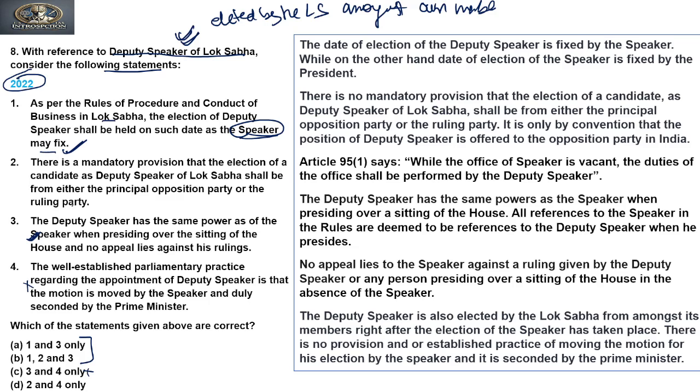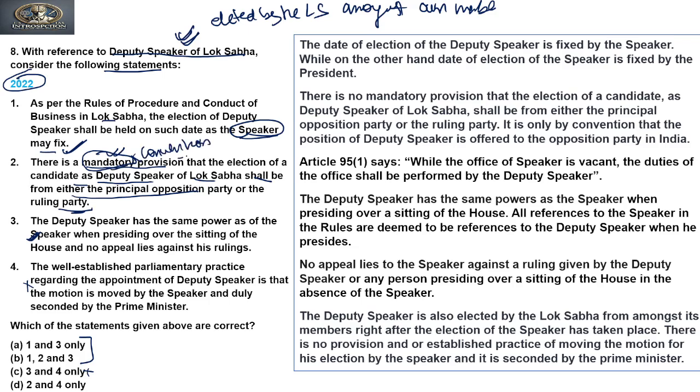Now let's see the second statement. There is a mandatory provision that the election of a candidate as Deputy Speaker of Lok Sabha shall be from either the principal opposition party or the ruling party. So this is an extreme term, mandatory. It is not mandatory, it is a convention.